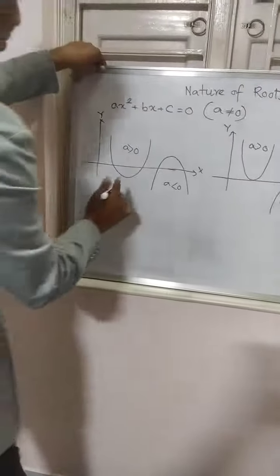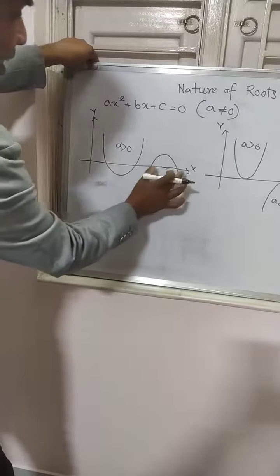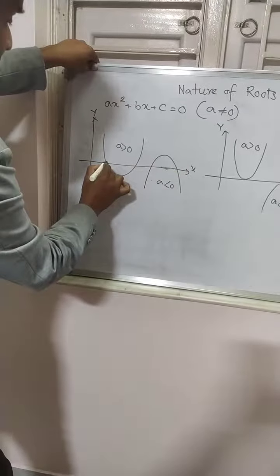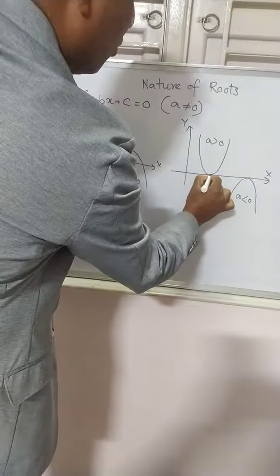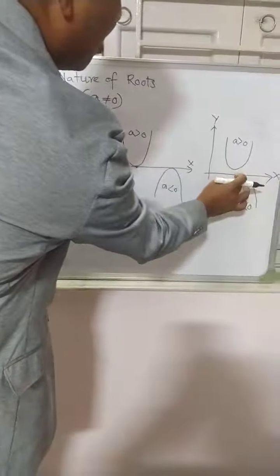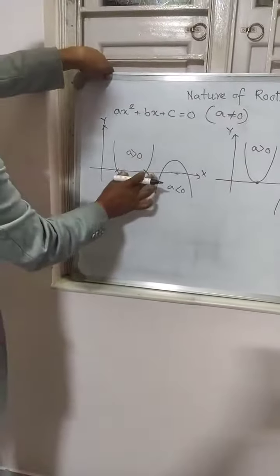Okay. Now, roots means where the curve intersects the x-axis. That means there are two distinct roots. Here there are equal roots, and here there are no roots. So roots means where the curve intersects the x-axis.